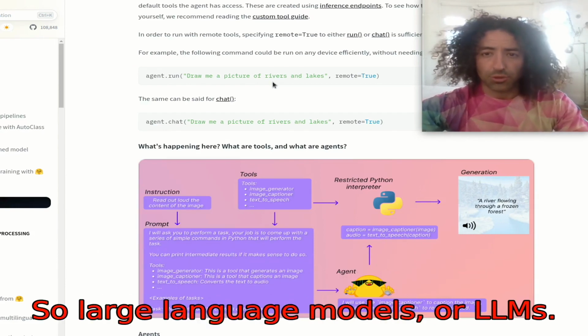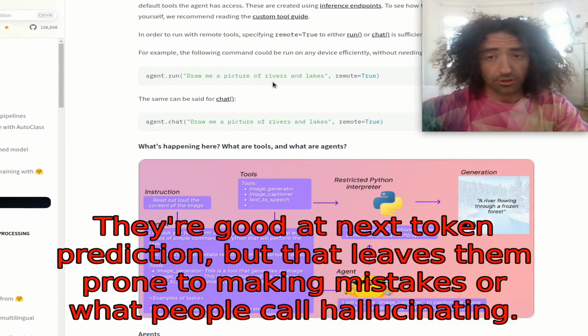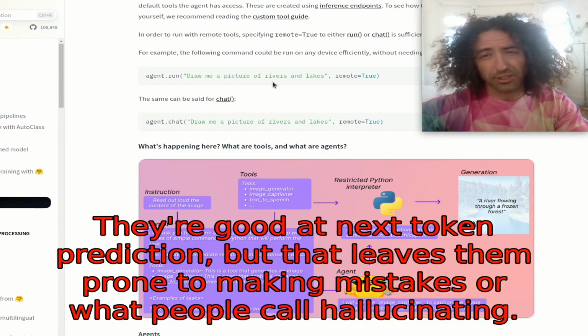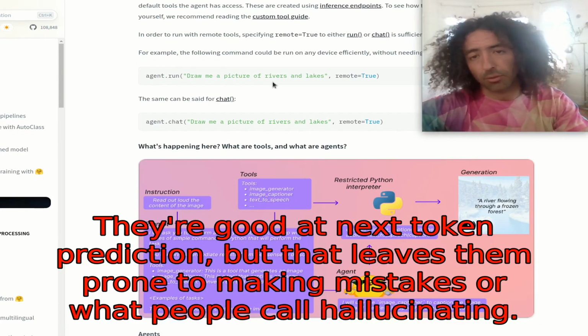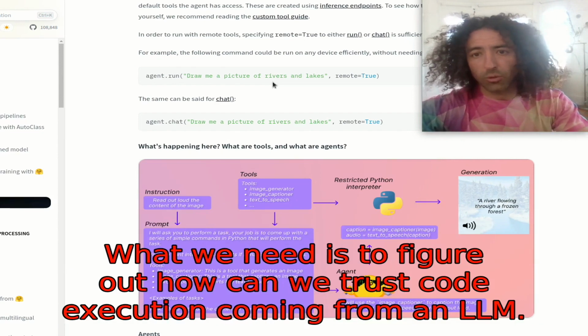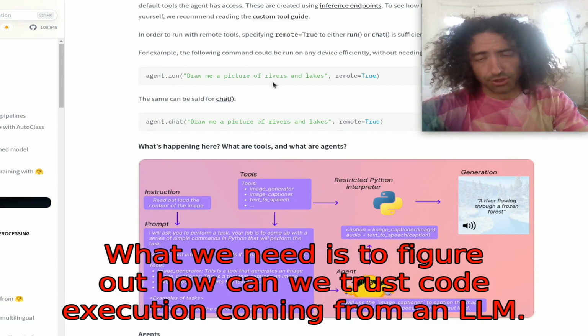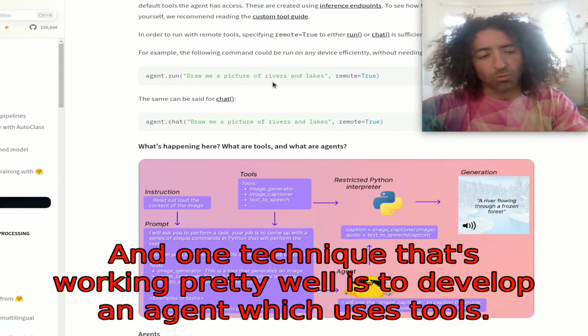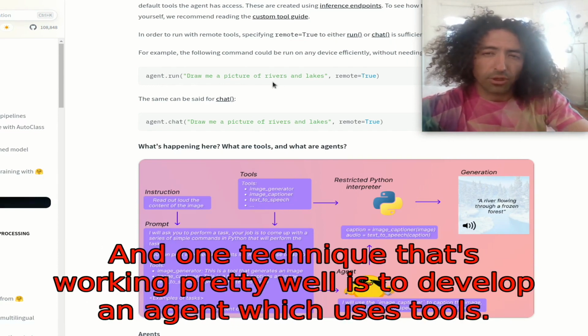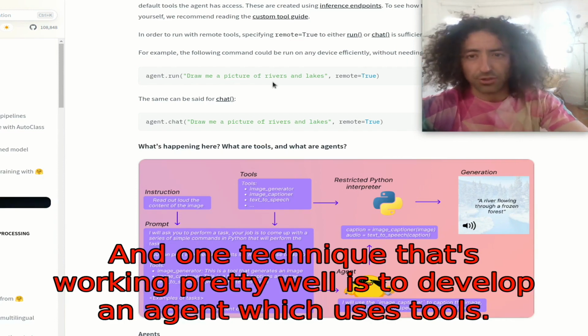So large language models, or LLMs, are good at next token prediction, but that leaves them prone to making mistakes, or what people call hallucinating. What we need is to figure out how we can trust code execution coming from an LLM. And one technique that's working pretty well is to develop an agent which uses tools.